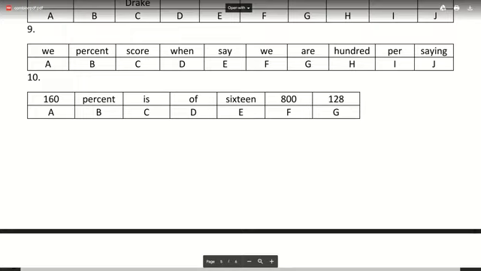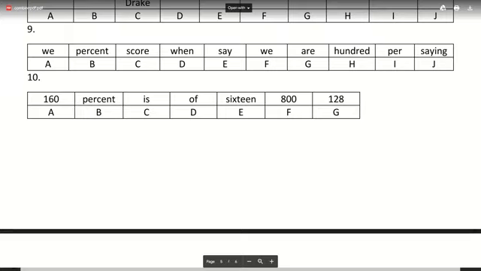Let's see who gets number 10 right. Number 10 is: 160 is of 16, 800, 128. Let's see who gets this one right now. No, Ashmi, that's not the answer. Try doing it again.